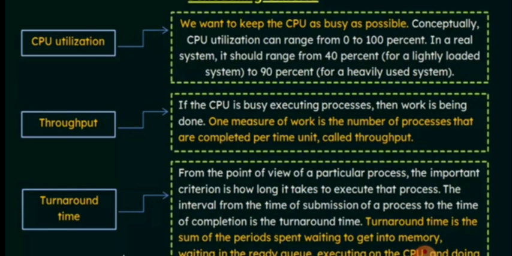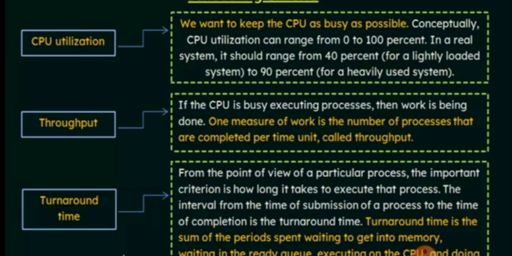So next point, throughput. Throughput is nothing but one measure of work: the number of processes that are completed per unit time. So per unit time, how many processes are done, we can call it throughput. So third point, turnaround time.